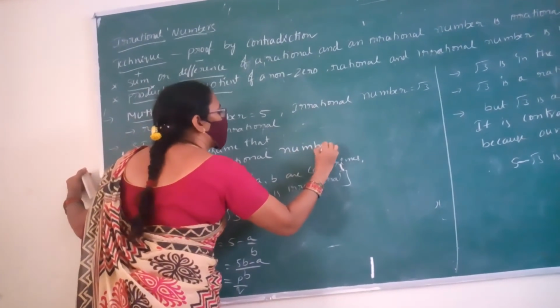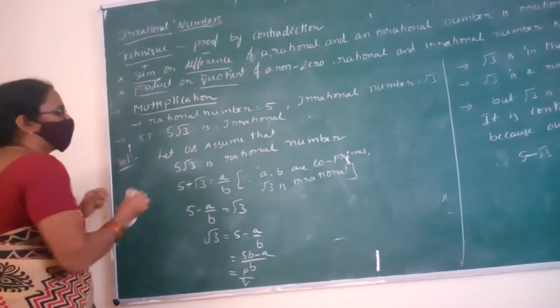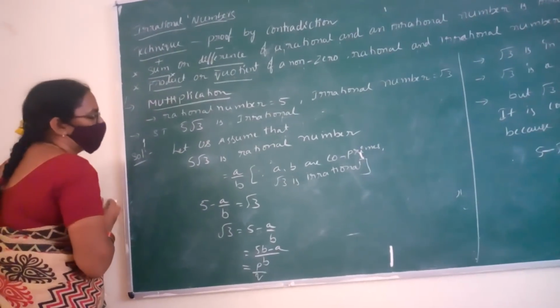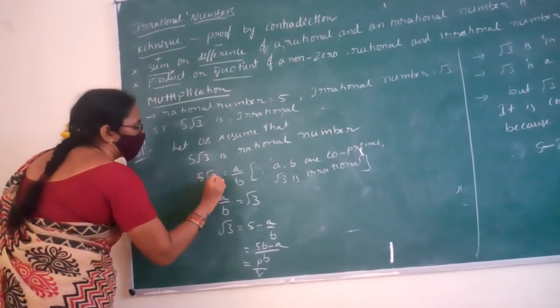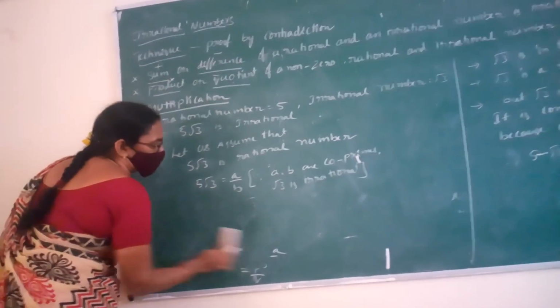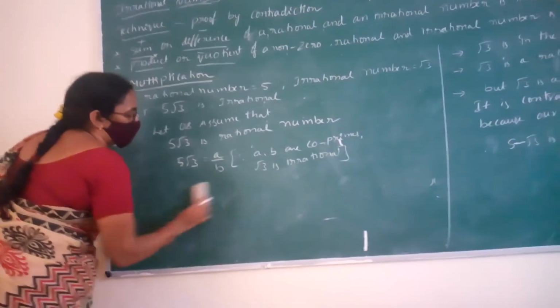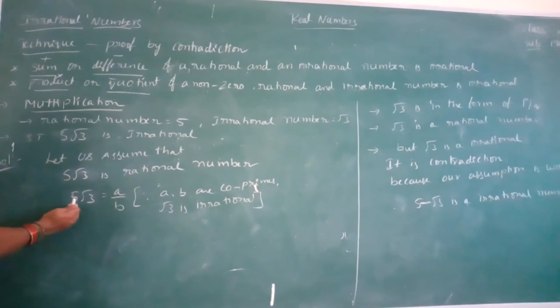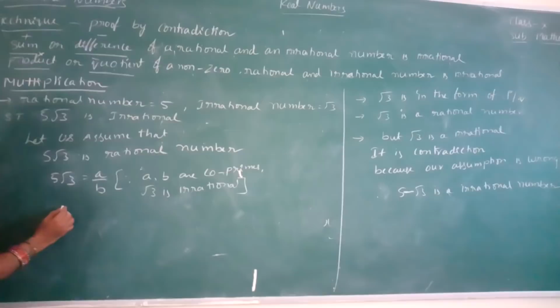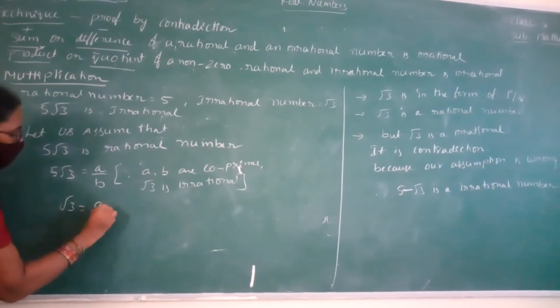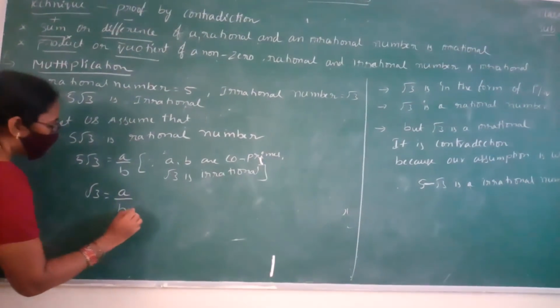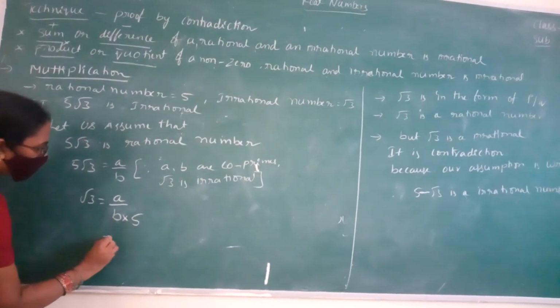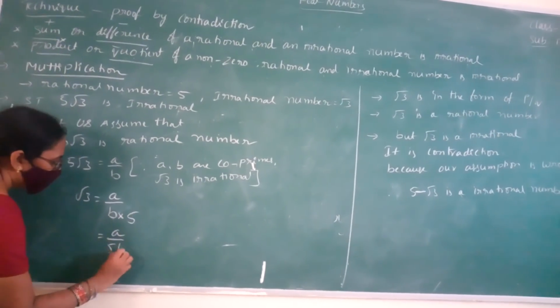So 5 root 3 equals A by B. Small change. We move this 5 from the LHS to the RHS. Then root 3 equals A by B into 5, that equals A by 5B.